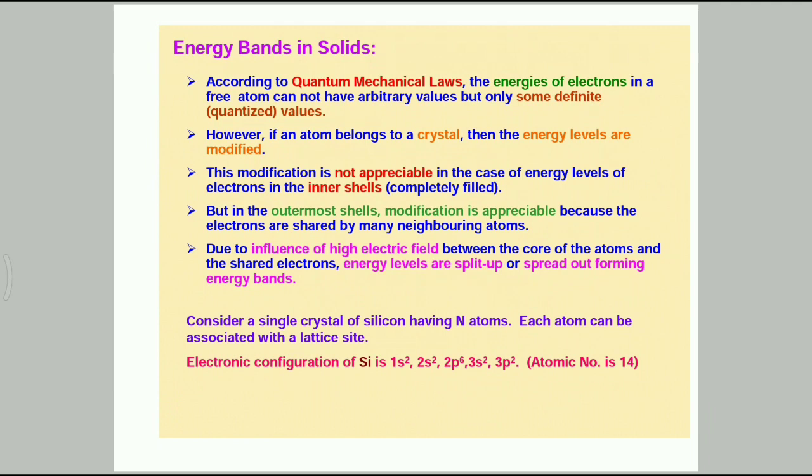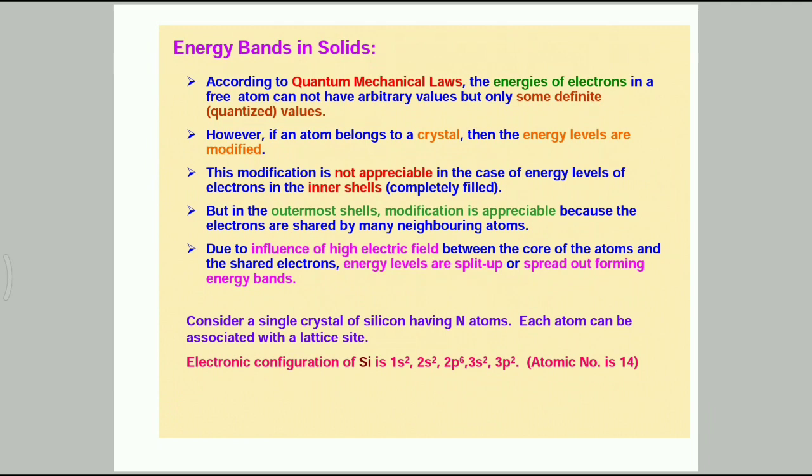Coming to energy band. So what is the definition of energy band?